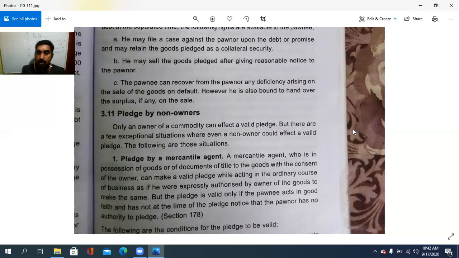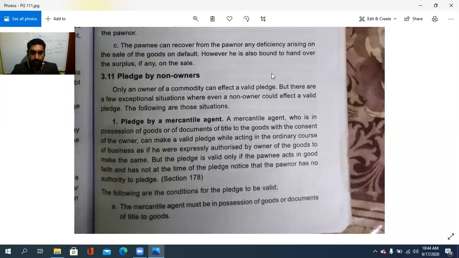However, he is also bound to hand over the surplus, if any, on the sale. The extra amount, if he gets it, he can give it back to them. So he is also bound to hand over the surplus. Surplus on the sale is to be handed over to the pledger. So these are the rights with regard to a pledgee or a pawnee.